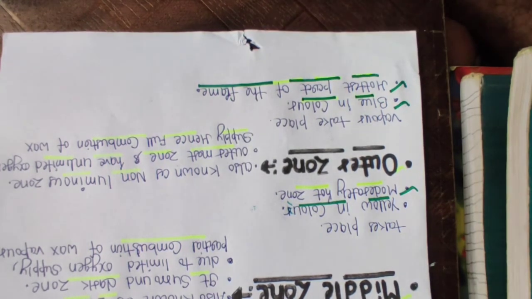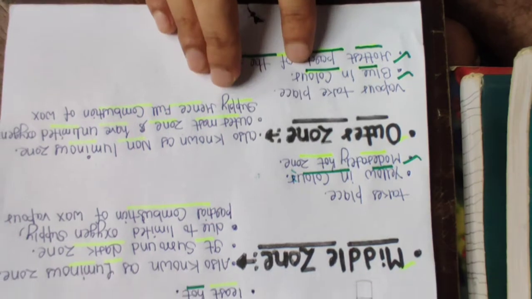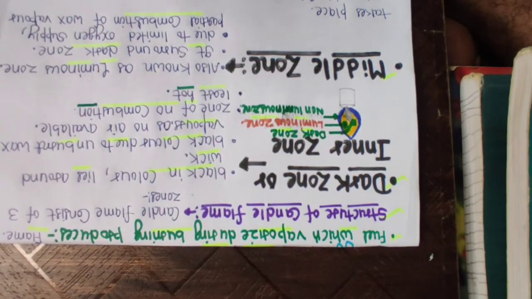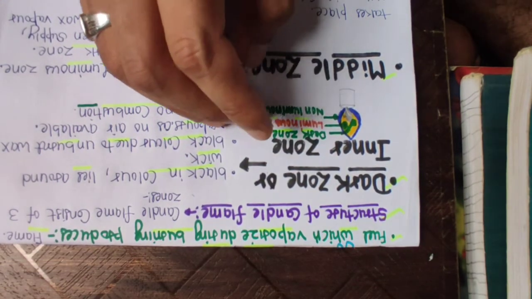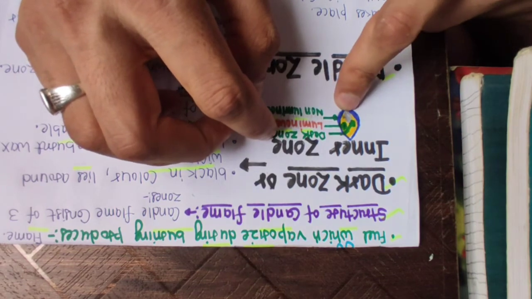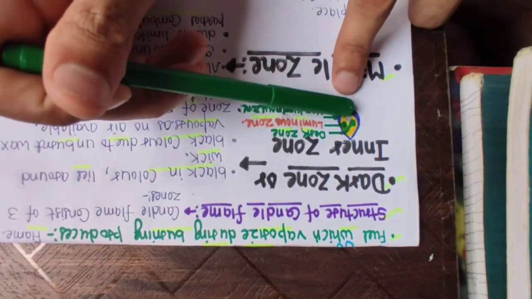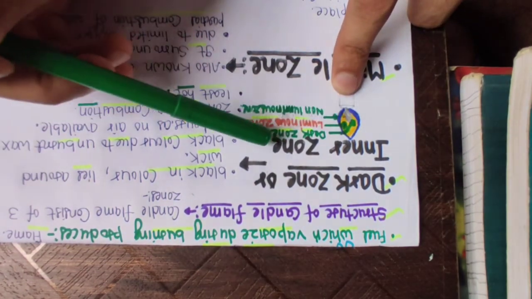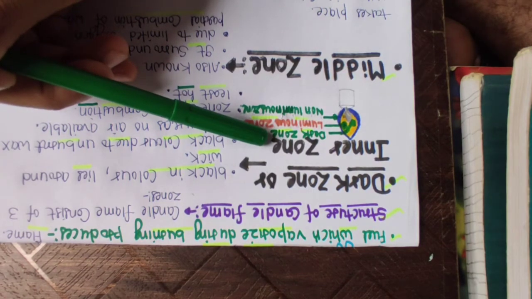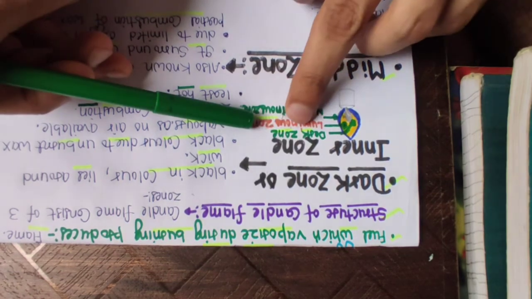Let us recall the three different zones present in the candle flame with the help of this diagram. The dark zone is always present around the cotton thread of the candle. This zone has the lowest temperature, as no combustion takes place in it, and it has black color. The next zone is the luminous zone.